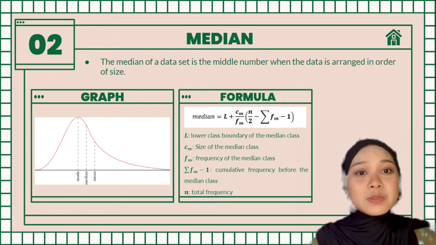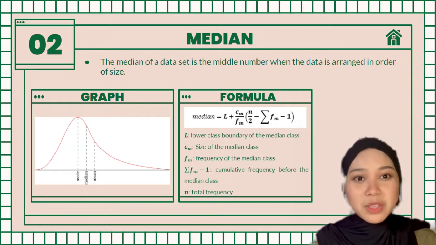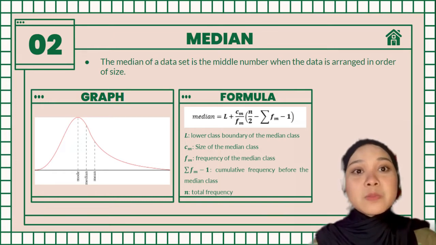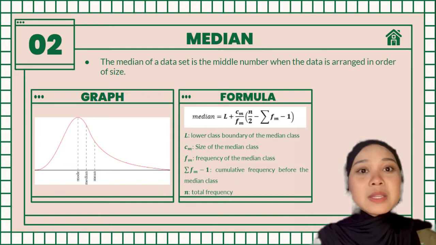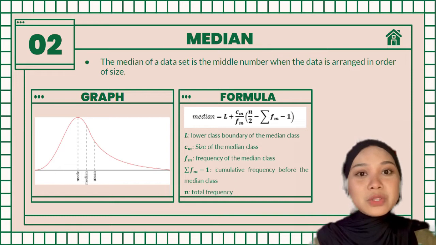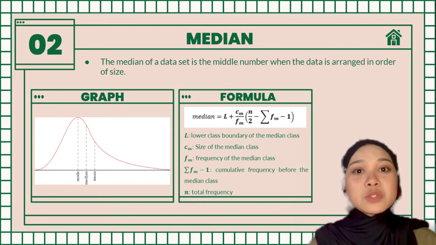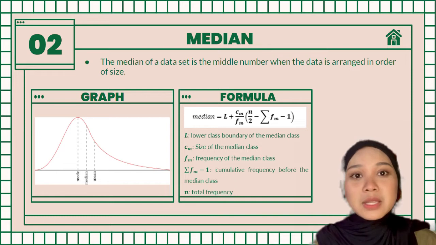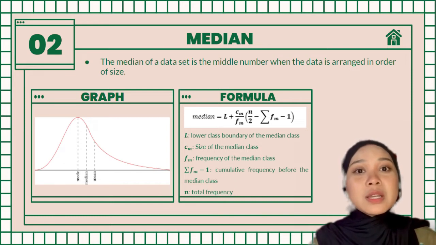So the first step is to prepare the frequency distribution table in such a way that its first column consists of the observations and the second column the respective frequency. Second step is the third column must consist of the cumulative frequency. And then obtain the total number of observations and find n over 2. Next, find the class whose cumulative frequency is just greater than the value n over 2. This class is known as the median class. And the last step is to calculate the median.